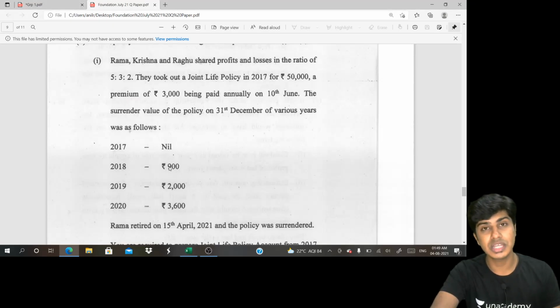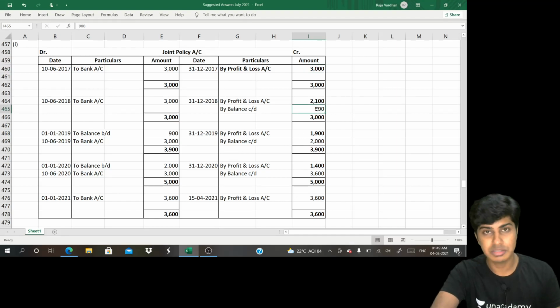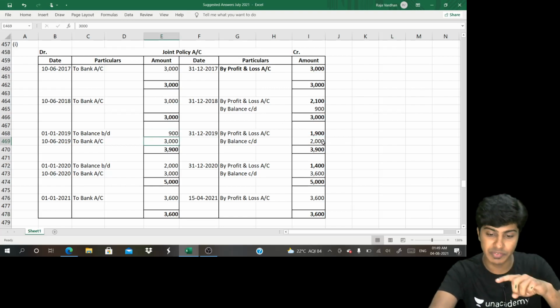Second year surrender value is 900. So 900 I'll write first. Balance carried on, this would appear in balance sheet. 2,100 is to be written off. Third year, 2,000 is to be shown. So 3,000 plus this 900 brought down, 3,900, out of which 2,000 is surrender value. So 1,900 is expense written off.